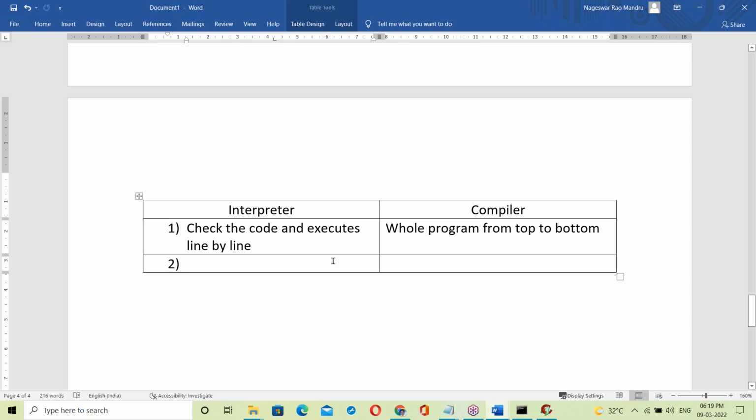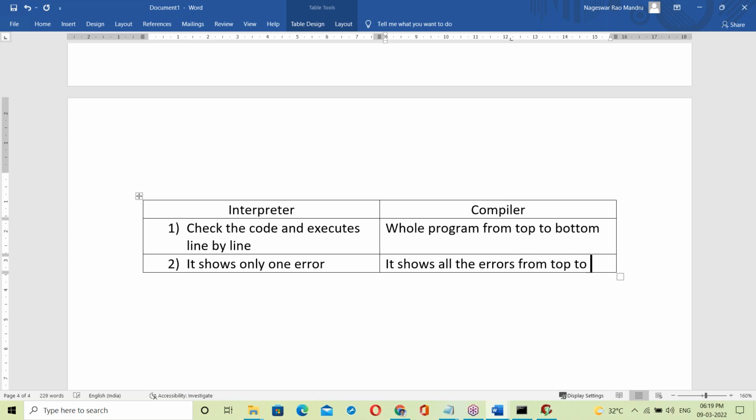Next, the interpreter shows only one error. The compiler shows all the errors from top to bottom.